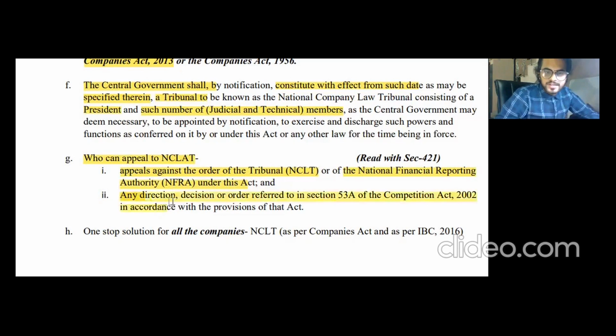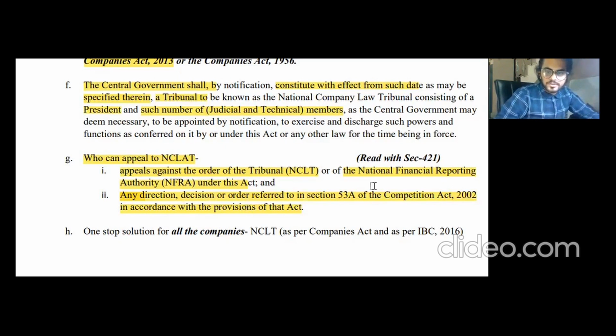The second point is any direction, decision, or order referred to in section number 53A of the Competition Act 2002, in accordance with the provisions of that act. So, as per point G, who can appeal to NCLAT? There are three parties given. First, if the NCLT gives an order, that order is appealable to the NCLAT. Second, NFRA: if NFRA gives an order and a party is aggrieved, that party can appeal to NCLAT. Third, as per section number 53A of the Competition Act, if any decision, direction, or order is given, the person aggrieved by that order can also appeal to NCLAT.